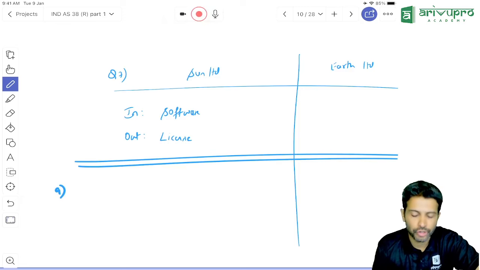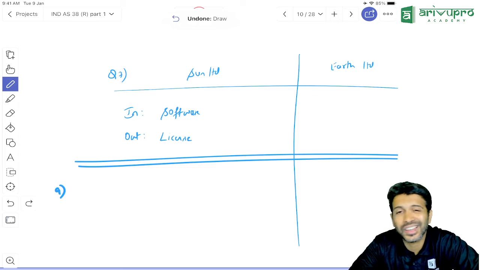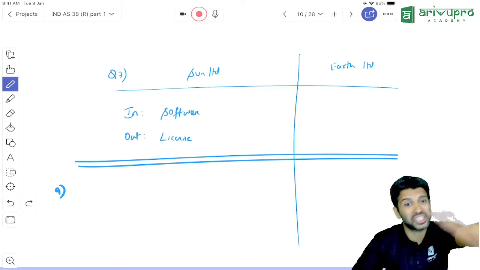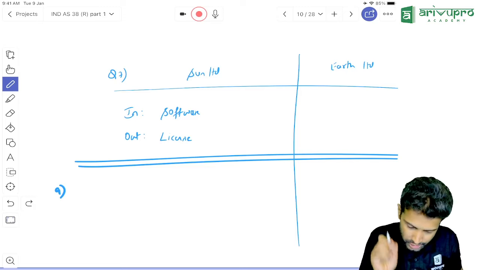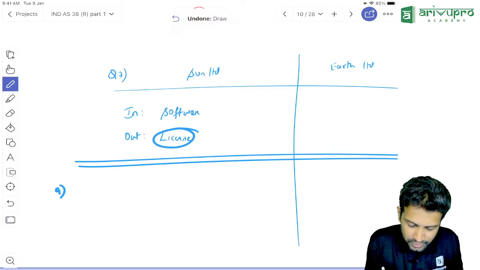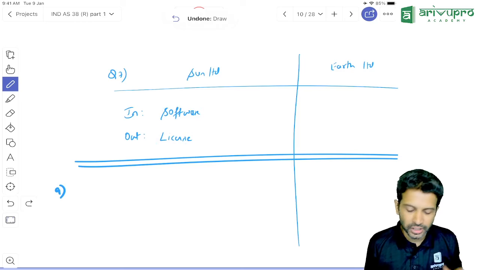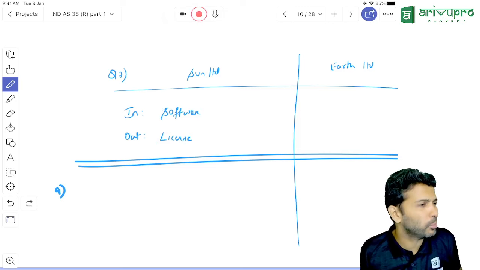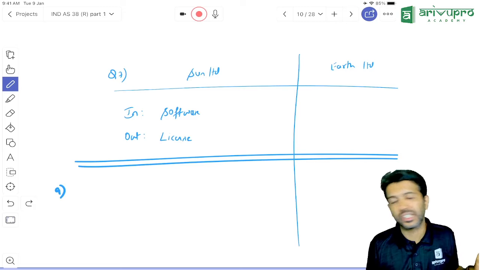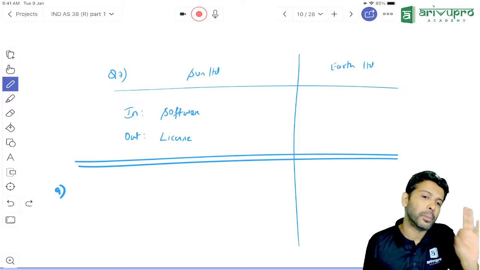Now, looking at this transaction, do you think the transaction lacks commercial substance? Transaction lacking commercial substance means cash flow should not change. Now, earlier Sun was using what? License. Now they gave this license, they acquired what? Software. Is software and license the same? Is using the software and using a license the same or different? Different. So is this a case where the transaction lacks commercial substance or has commercial substance? Of course, in this particular case, it has commercial substance.